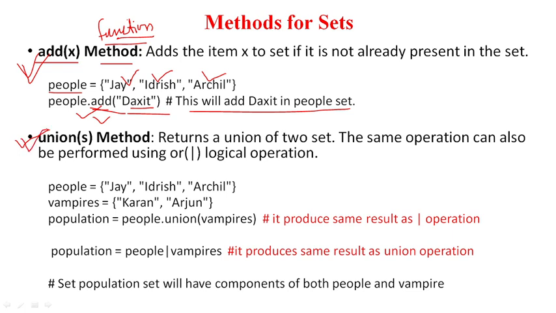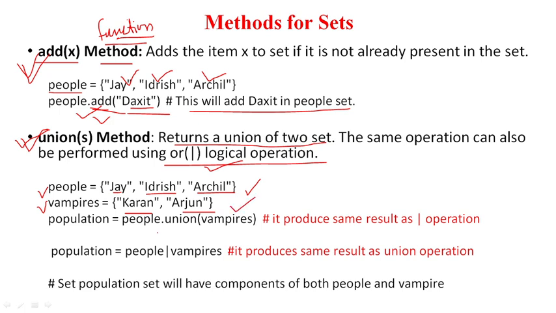Next function is the union function. It will return the union of the two sets. The same operation we can perform using the logical OR operation. So either you perform the logical OR operation or you perform the union operation. Both are okay. So we have two sets here: people and vampire. Karan and Arjun are vampires, and Jay, Idris and Archil are the people.